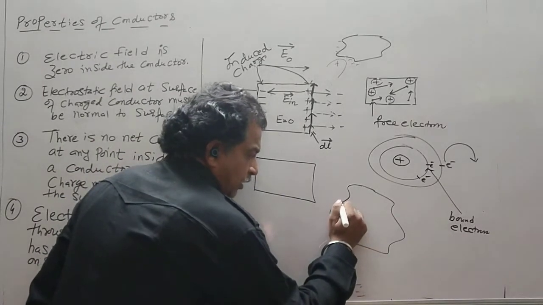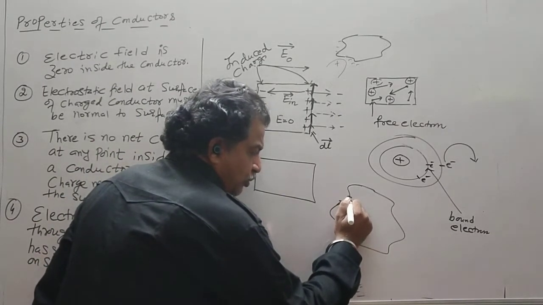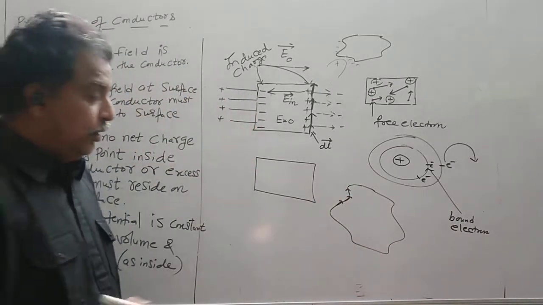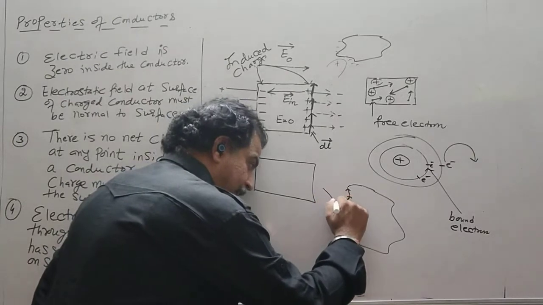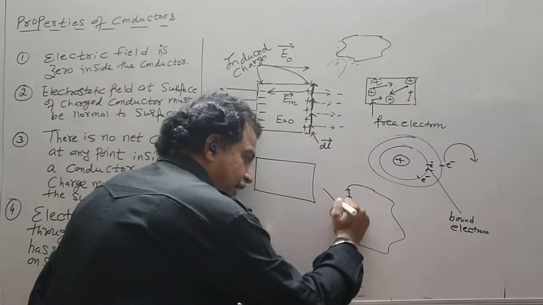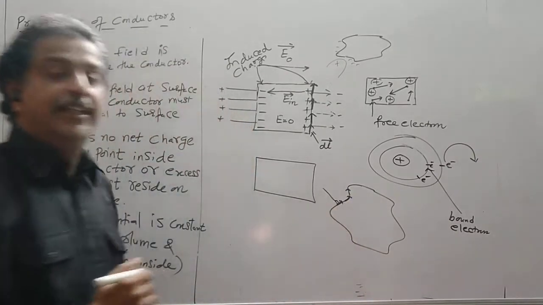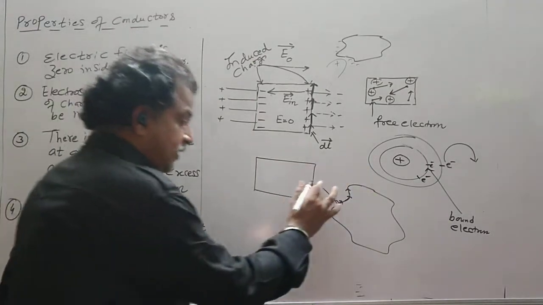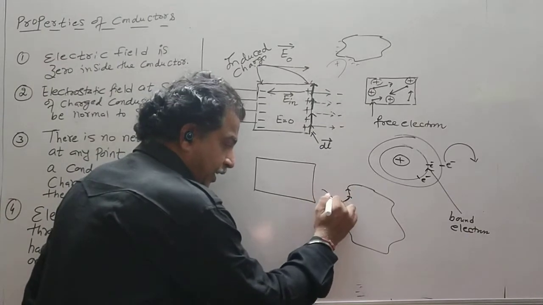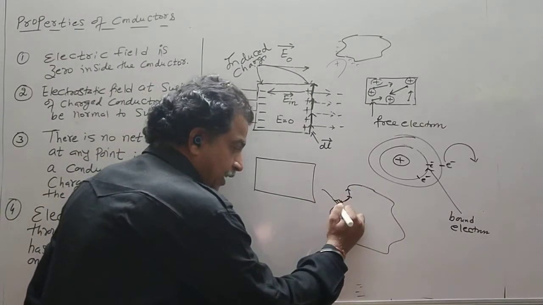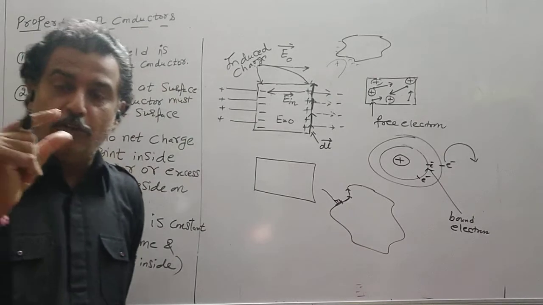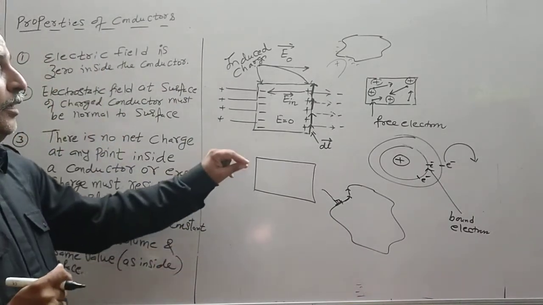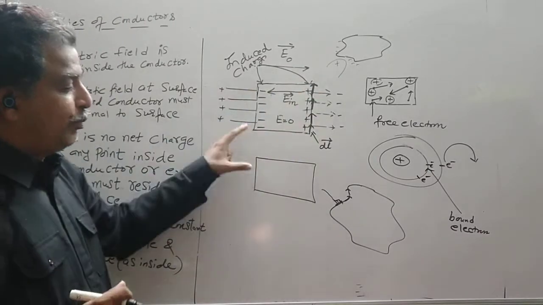This surface should be divided into small elements. Now suppose this is where I am making the element. So you will see that the electric field intensity will be such that it makes an angle of 90 degrees. So if your surface is irregular, this line will not be a straight line, but it should be in such a way that if I take a small element of that surface, the field line should be normal, which is clearly visible in the case of a proper geometrical shape.